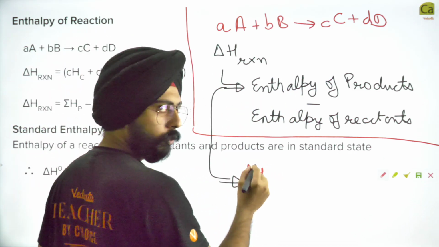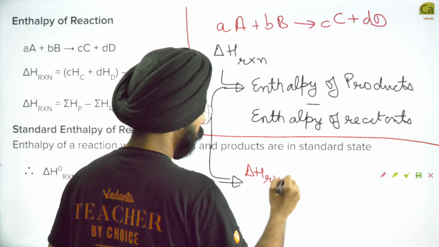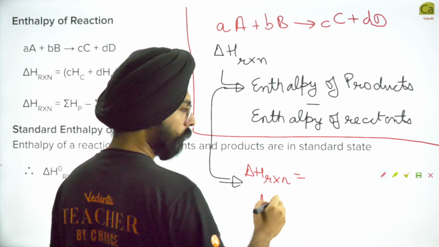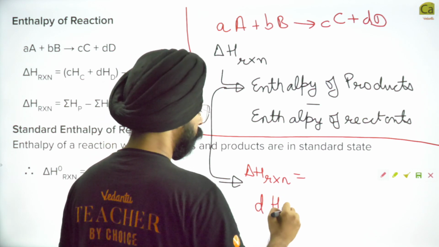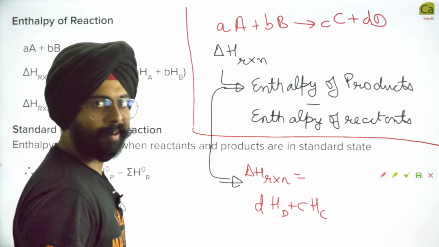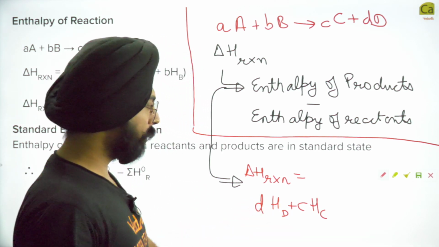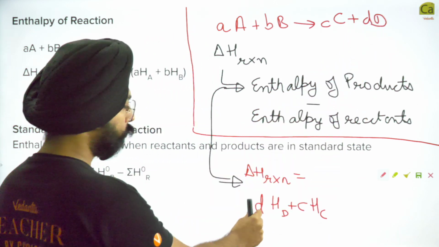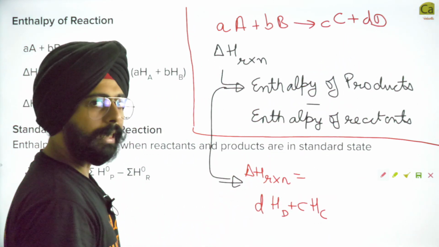Delta H for the reaction is equal to d times enthalpy of D plus c times enthalpy of C. We are assuming that enthalpy is defined per mole. So if d moles of D are getting produced at the end, you have to multiply d with the enthalpy per mole.